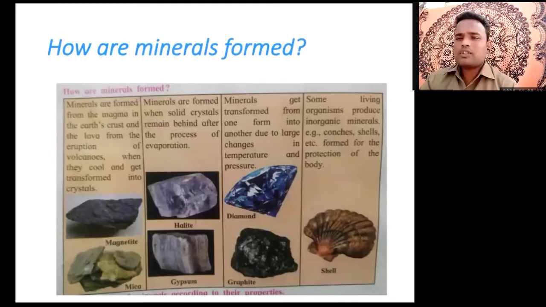Air pressure and temperature are important concepts. Suppose you have an ice cube. When you provide heat to the ice cube, it is converted into a liquid. Again, when you provide heat to the liquid, it is converted into water vapor. That is just because of changes in temperature. So because of temperature and pressure, diamond and graphite have been formed.